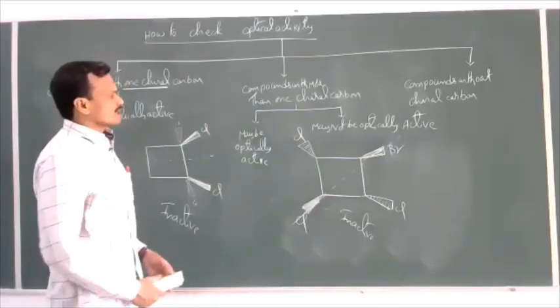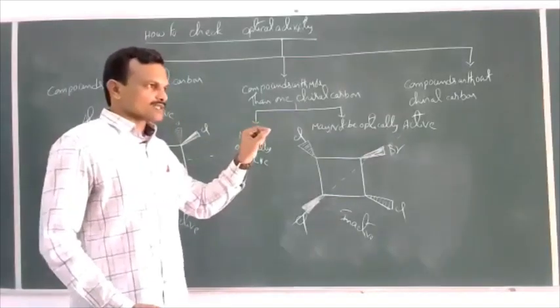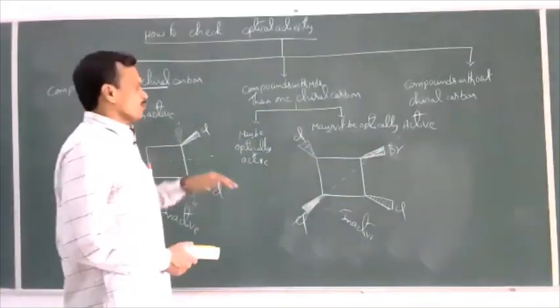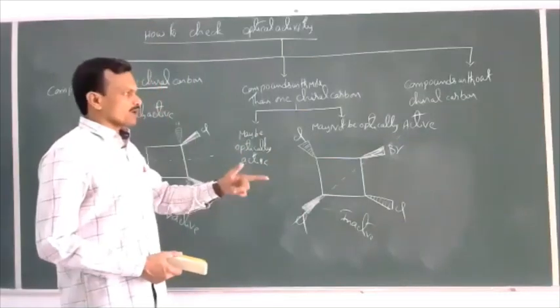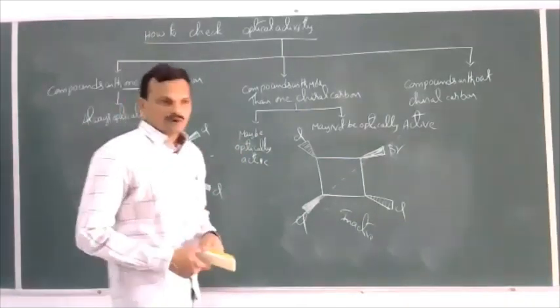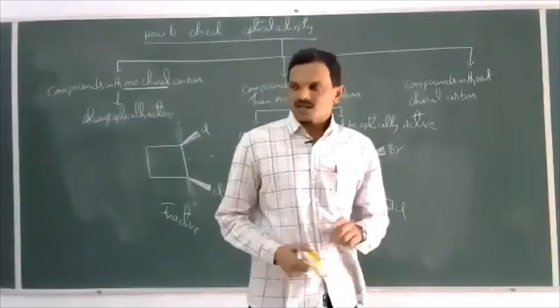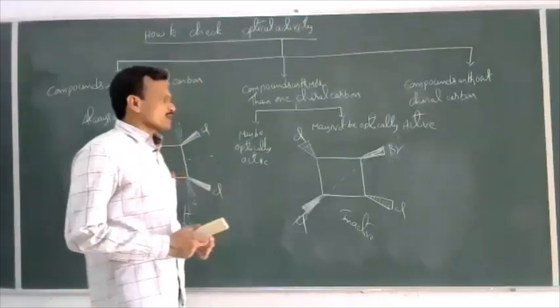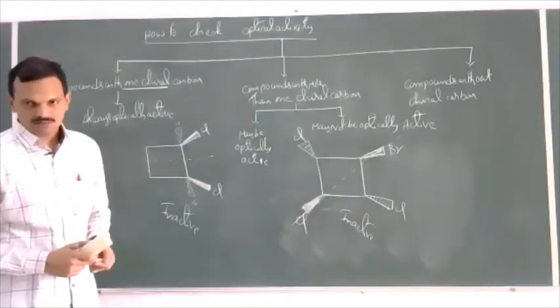So like this, if a molecule contains two chiral carbon atoms, that compound may be optically active or may not be optically active. Yes, earlier in meso compound we discussed, the given compound contains two chiral carbon atoms, but due to the presence of a plane of symmetry, the compound is optically inactive.